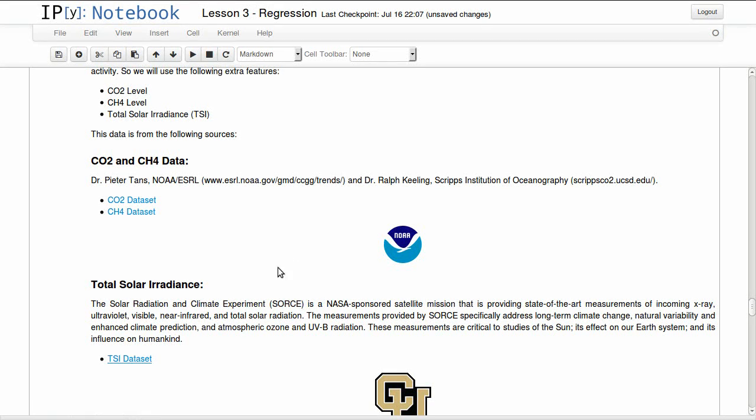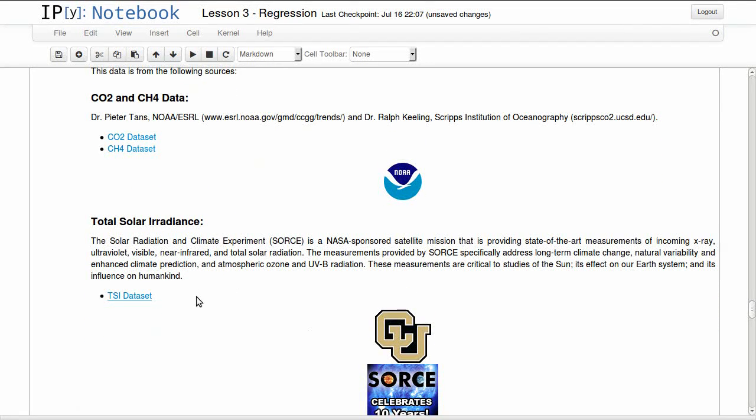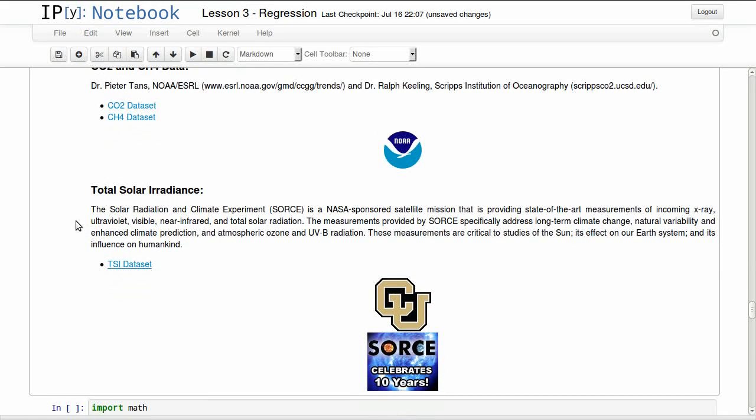It's a federal agency that provides environmental datasets. And for total sun irradiance, we get this dataset from the University of Colorado. It's one of their projects called Source, and they're basically collecting information about sun activity.